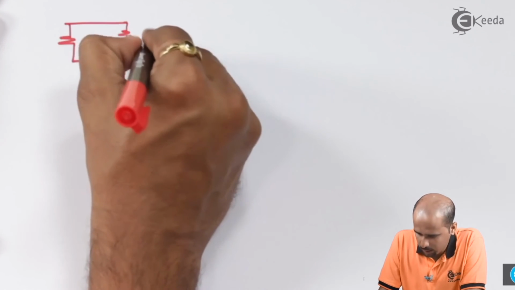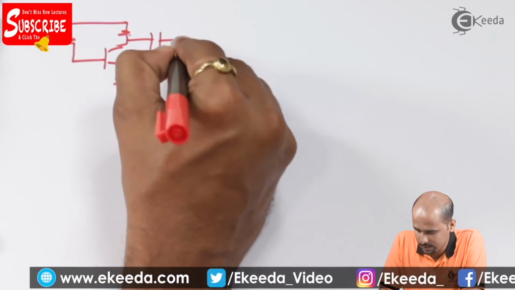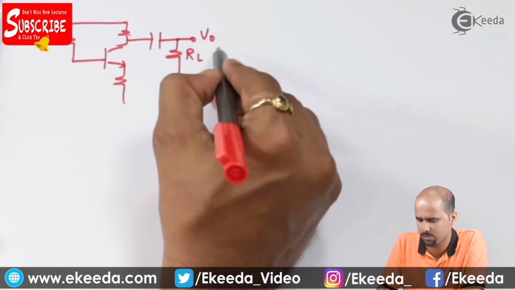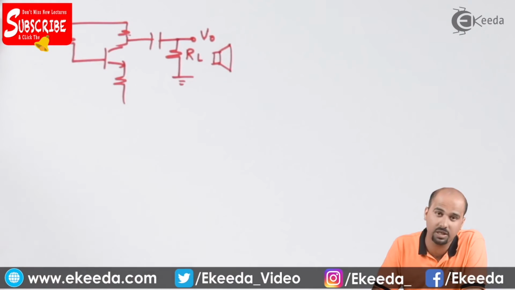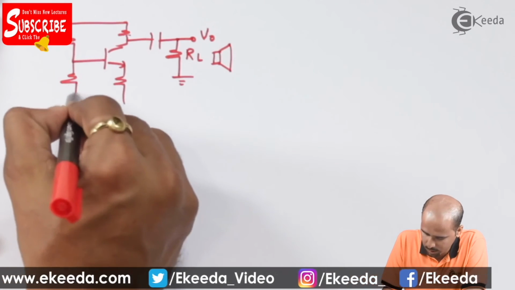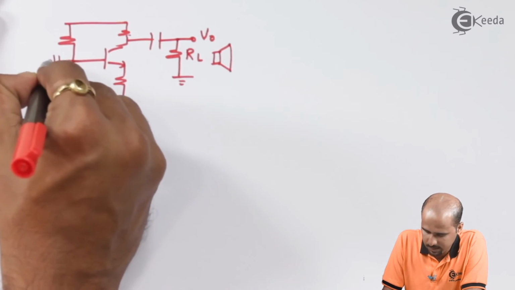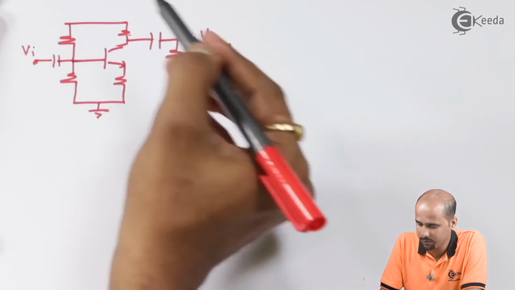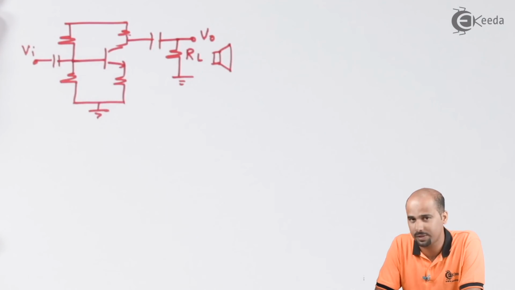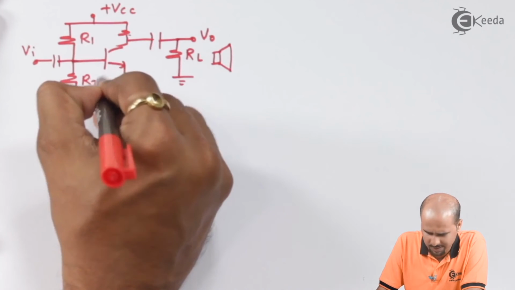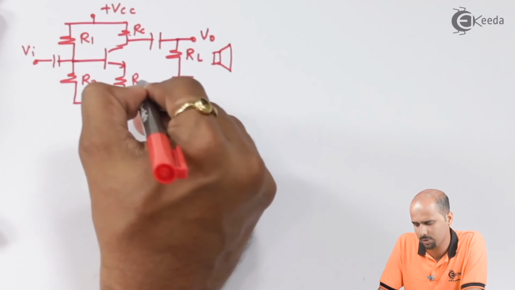Now let us consider the effect of load resistance. So we will draw a different diagram for that. Here I have considered one capacitor and one resistor, and this resistor is nothing but the load resistance. Suppose I have attached a speaker, which has a very small resistance value. This is your R2, which is connected to ground, and this is your capacitor, and this is your Vi. What we have to calculate is the value of VO divided by Vi. Keep in mind that this will be your plus VCC, this is the same RC, and this is the value of RE.